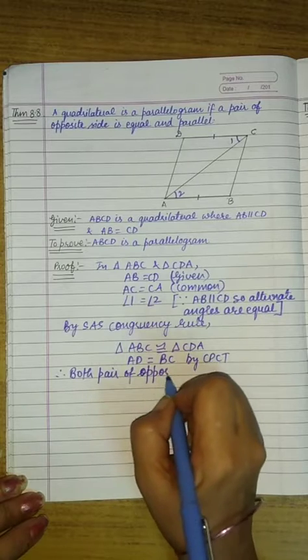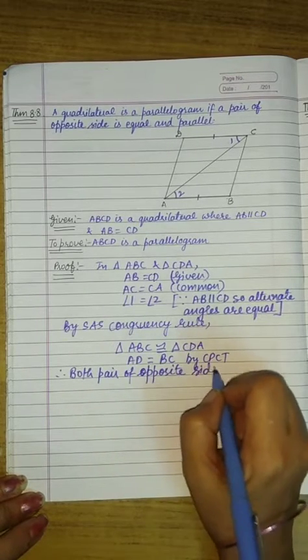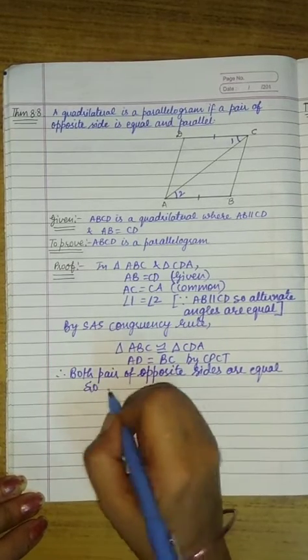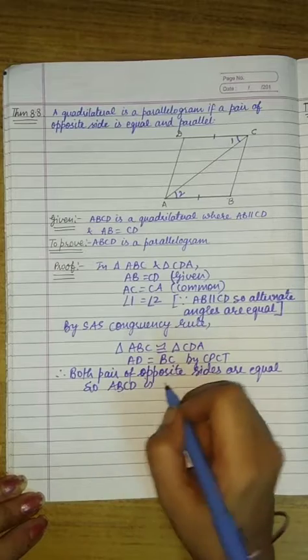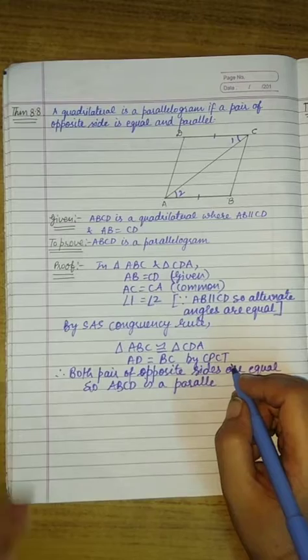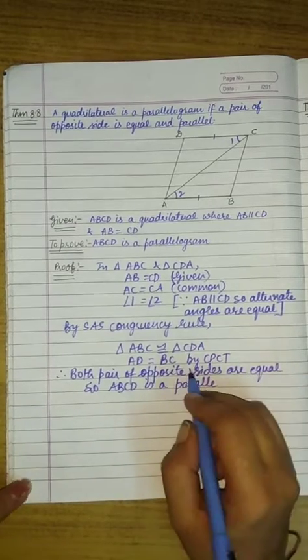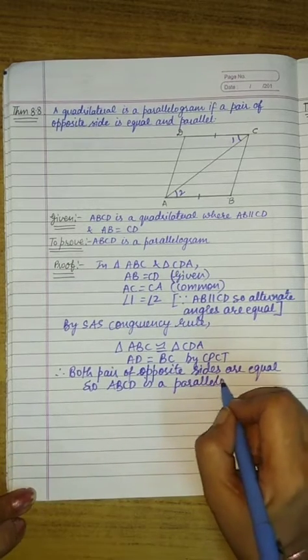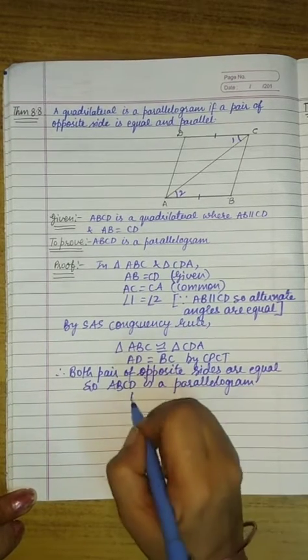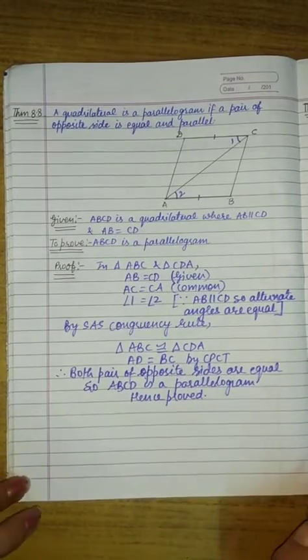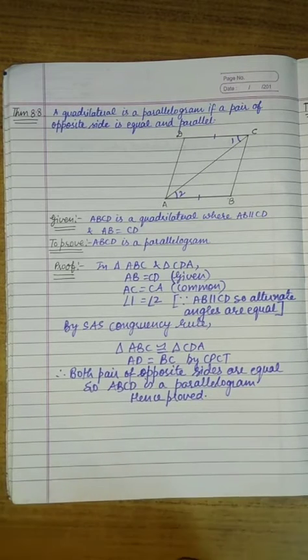So we will write, therefore both pairs of opposite sides are equal. So ABCD is a parallelogram. One pair of sides was given in the question to be equal, and the second we have proved. So both pairs of opposite sides are equal. So ABCD is a parallelogram, hence proved. Now with this our theorem 8.8 is completed. Now in the next video we will start exercise 8.1.